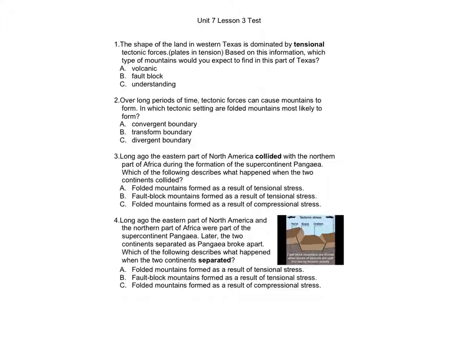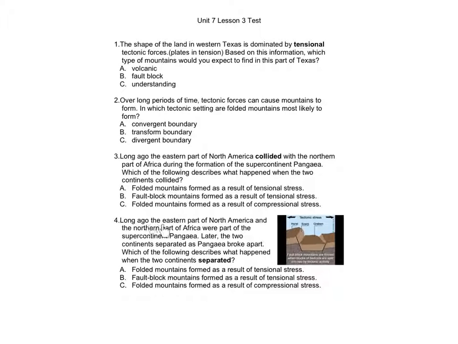Divergent boundary. Number 3. Long ago, the eastern part of North America collided with the northern part of Africa during the formation of the supercontinent Pangaea. Which of the following describes what happened when the two continents collided? A. Folded mountains formed as a result of tensional stress. B. Fault block mountains formed as a result of tensional stress. C. Folded mountains formed as a result of compressional stress.